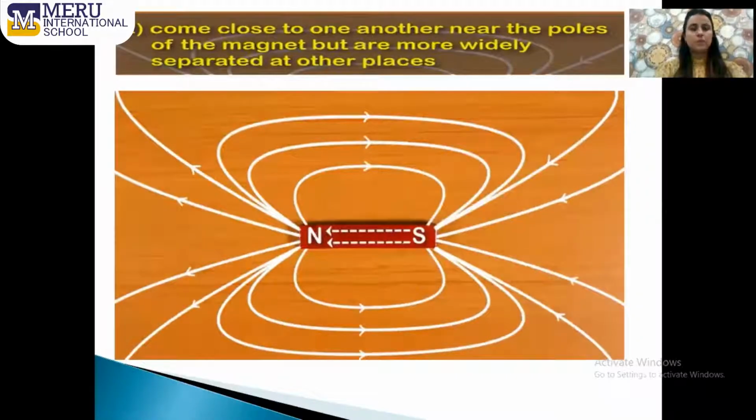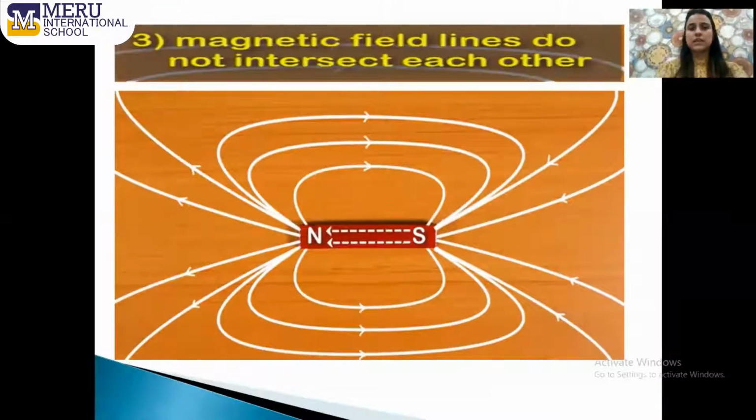The second important property of the magnetic field lines is that they are closer near the poles and more widely separated at other places. So what does this indicate? This indicates that near the poles, the strength of the magnetic field is more than the other places which are away from the bar magnet or other shapes of the magnets as well. The third important property is that the magnetic field lines do not intersect each other. Although the magnetic field lines are very close near the poles, they are never going to intersect each other.